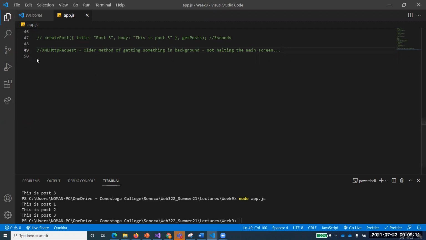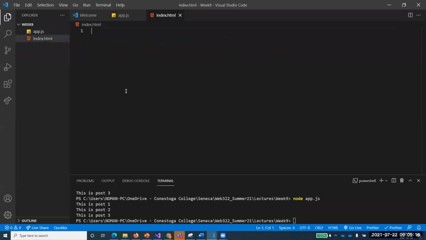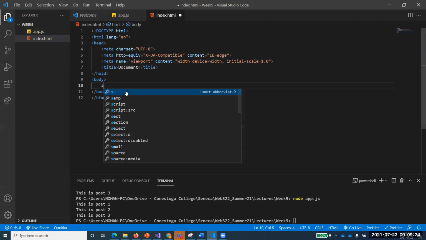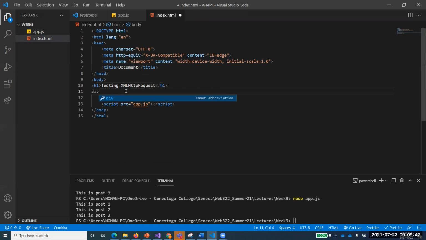What I'll do is create an HTML file over here as well, because I will show you that in HTML. Let's connect that first of all: script src app.js, and let's create an h1 with the text testing XML HTTP request. Let's also make a div and give it an ID of content. I'll put my content over here.